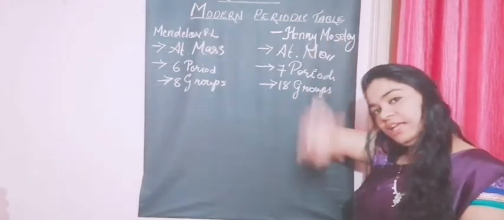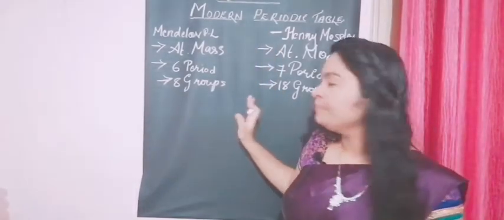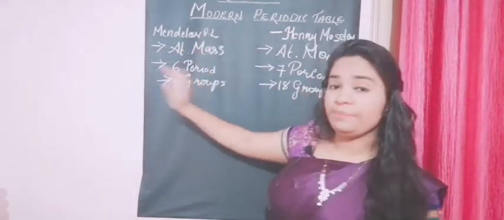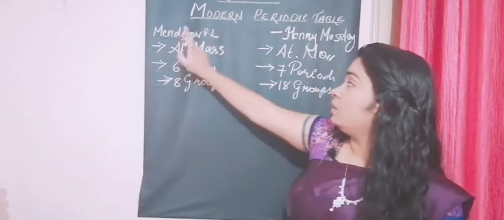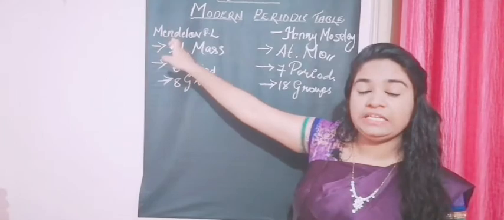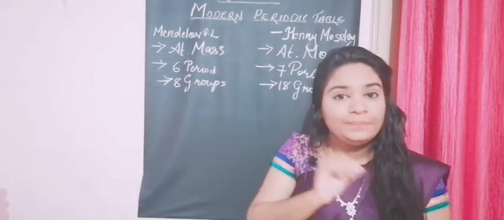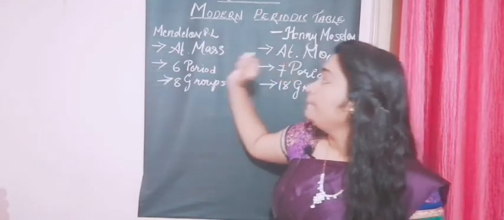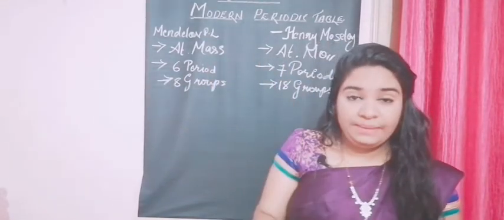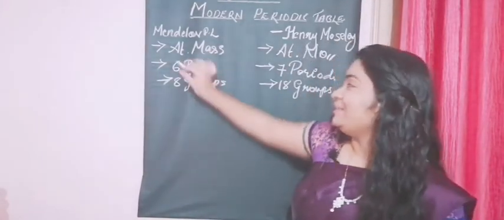Those are vertical columns. So this is the main difference. The first main difference is in the definition: what's the law? The older law, by Mendeleev, states that the properties of elements are periodic functions of their atomic mass.